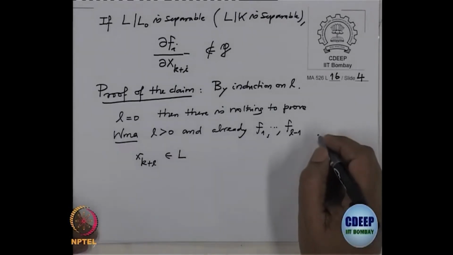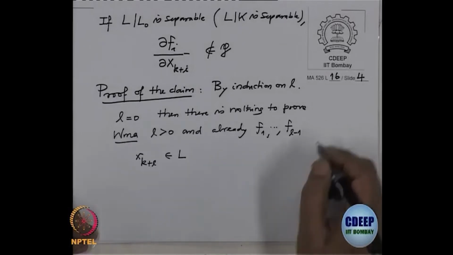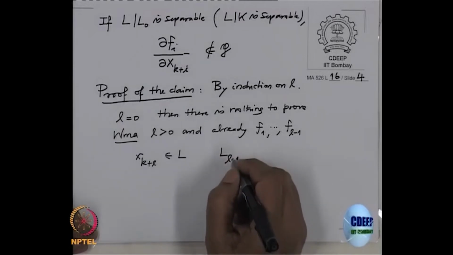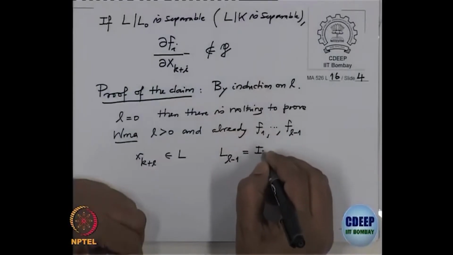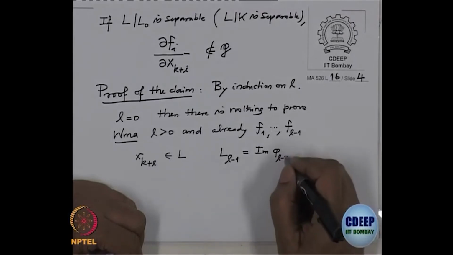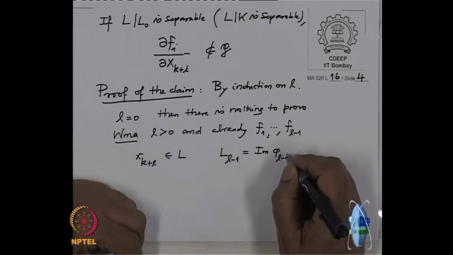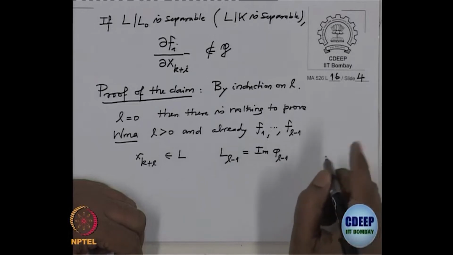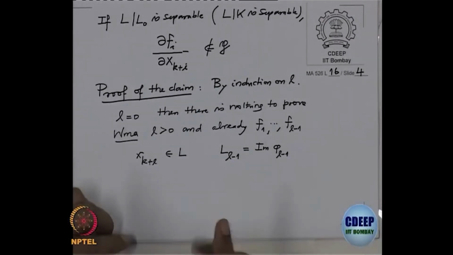And remember, we already have this L_{l-1}, which by definition was the image of phi_{l-1}. Remember, phi_{l-1} is a map from the polynomial ring over L0 in variables x_{k+1} up to x_{k+l-1} into L. So, this is already found.